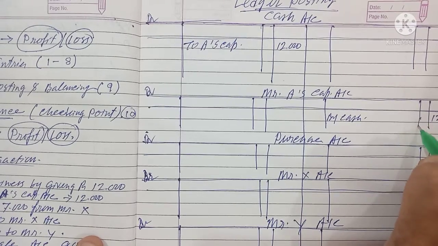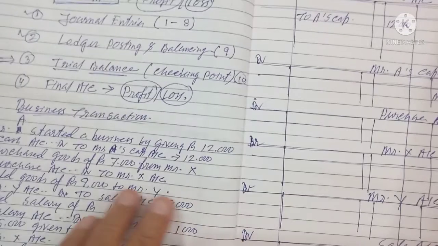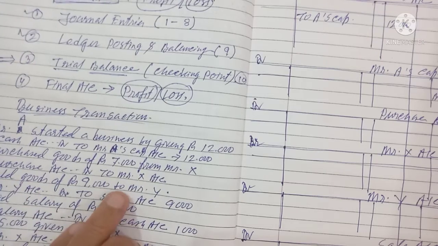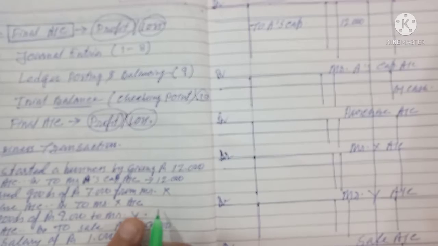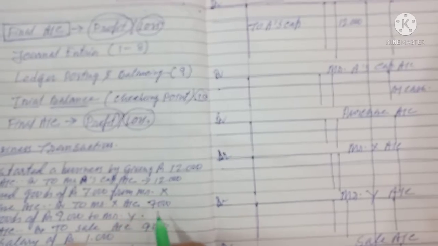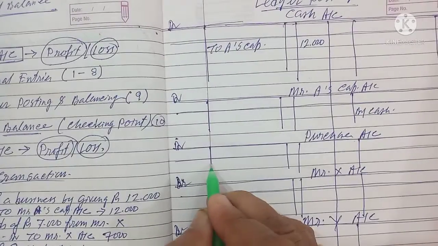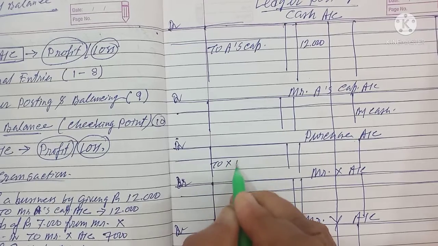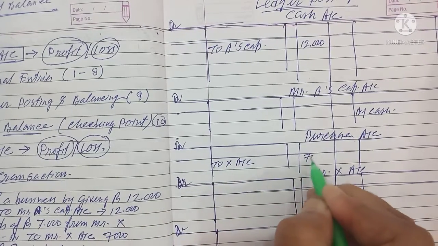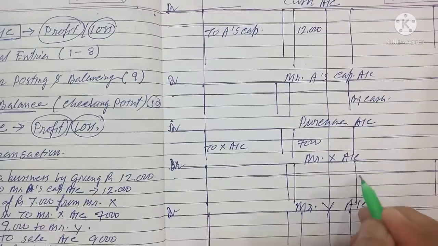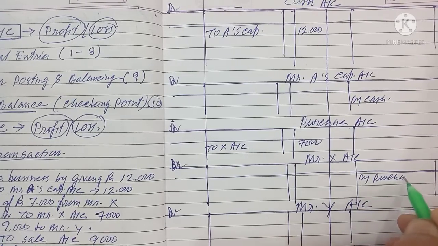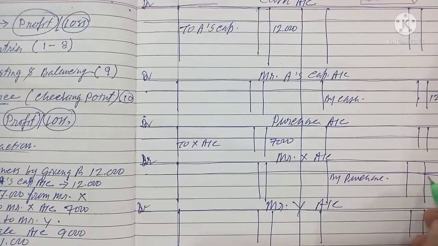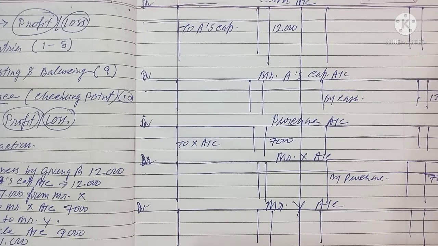The ledger posting I am not going into in detail, I already told you in previous videos. Next is purchase account debit to X account, 7,000. Purchase account debit to X account, 7,000, and X account credit by purchase, 7,000. Second is over.